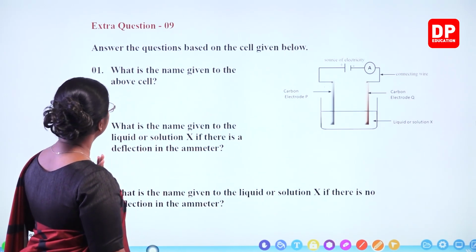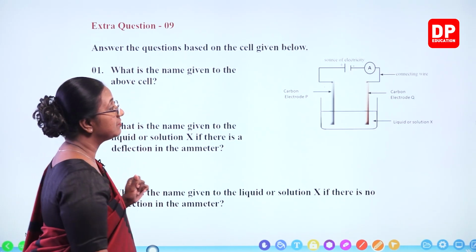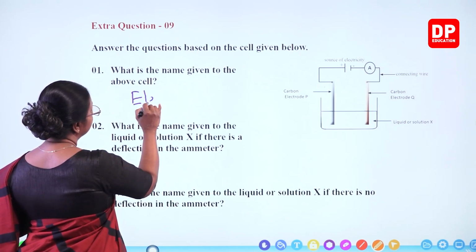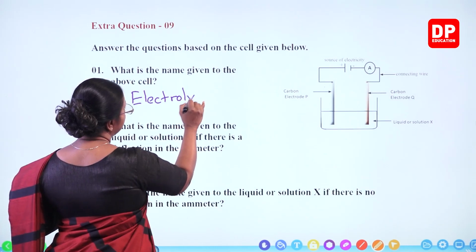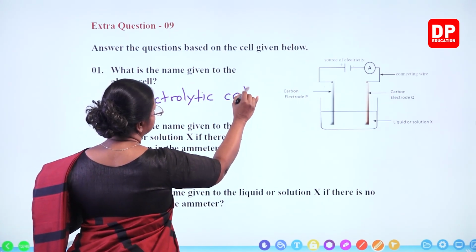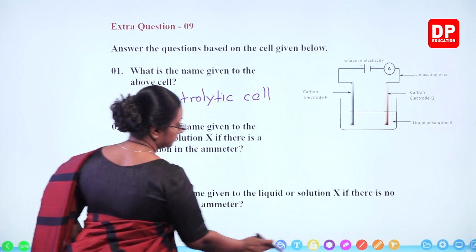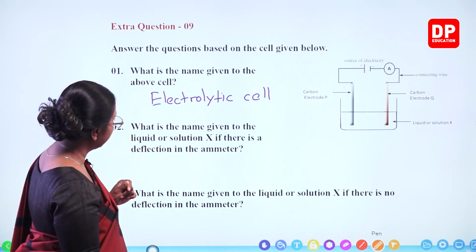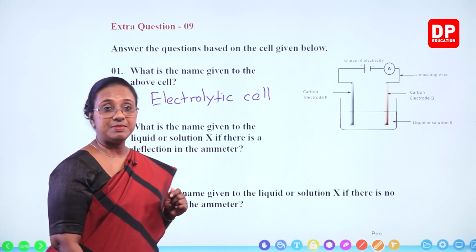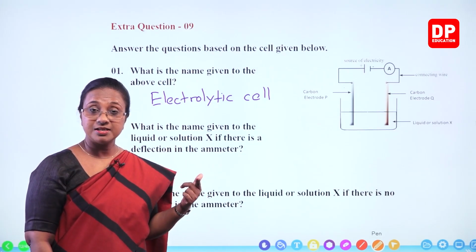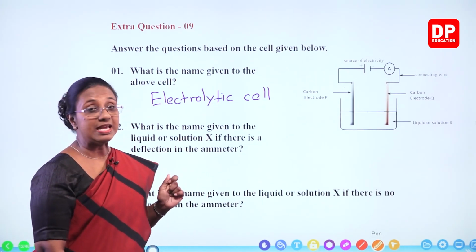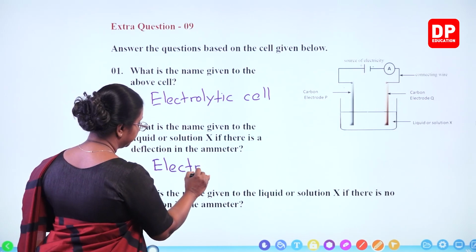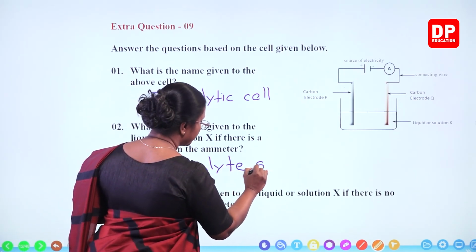Now if we look at the question, what is the name given to the above cell? Like I said, it is an electrolytic cell. Then, what is the name given to the liquid or solution X if there is a deflection in the ammeter? If there is a deflection, that means current is flowing through the liquid. That will be an electrolyte solution, what we discussed in the previous question also.